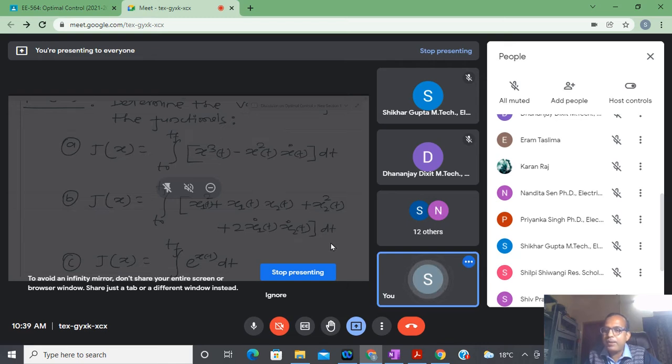Suppose you have f(x), then I can calculate the variation, or the differential, f(x plus delta x) minus f(x). Similarly, could you please tell me how to calculate the variation of a functional?